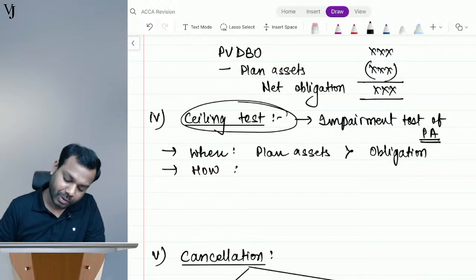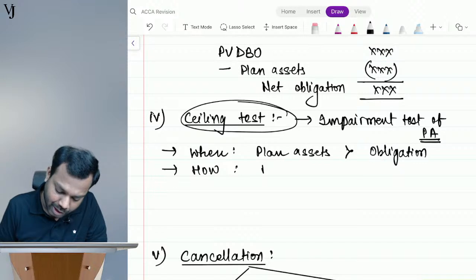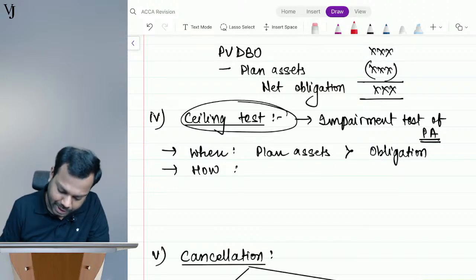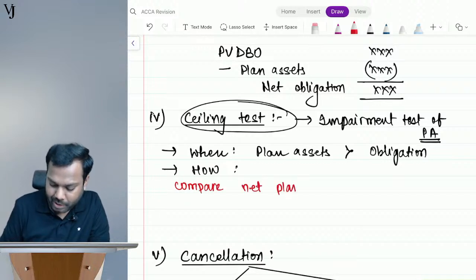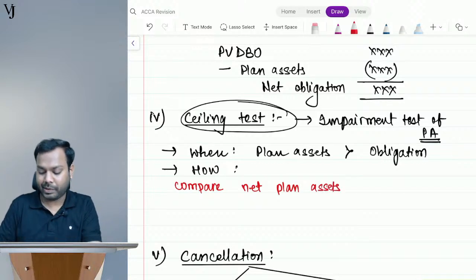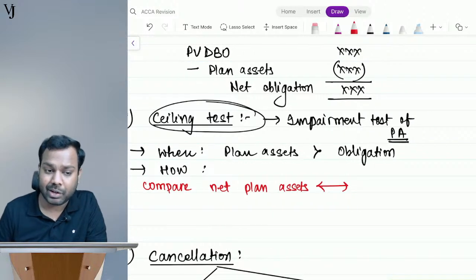Okay, now how do we need to do that? Okay, see, how will I do it? I'll write here, compare net plan assets with what? Tell me, compare net plan assets with what?